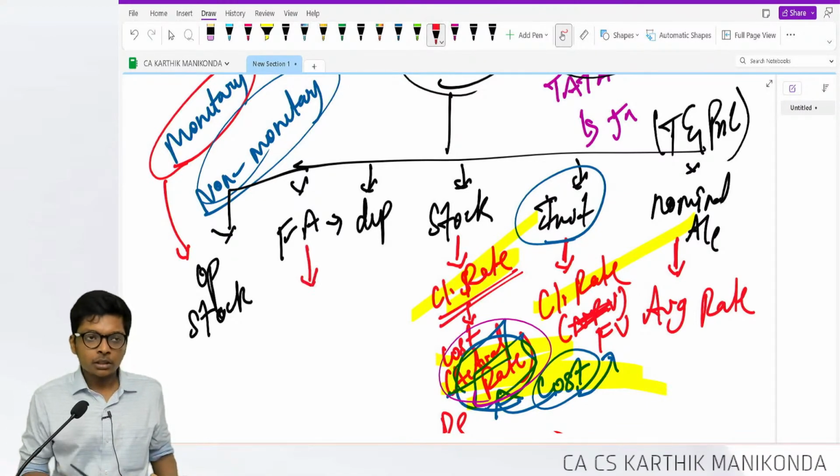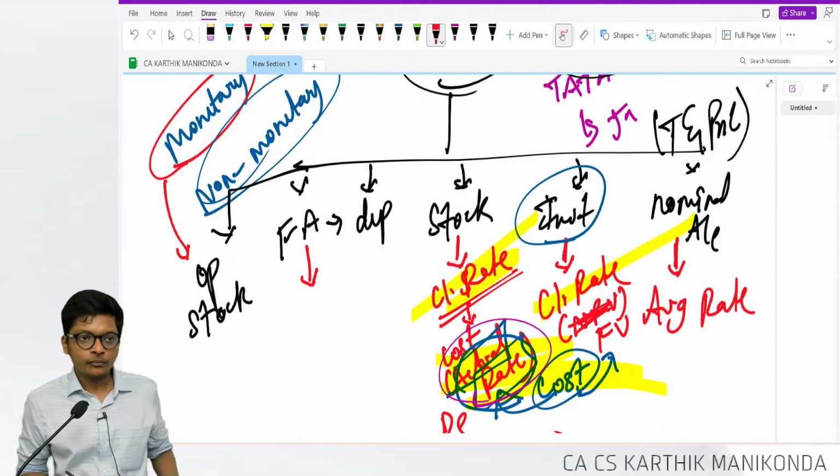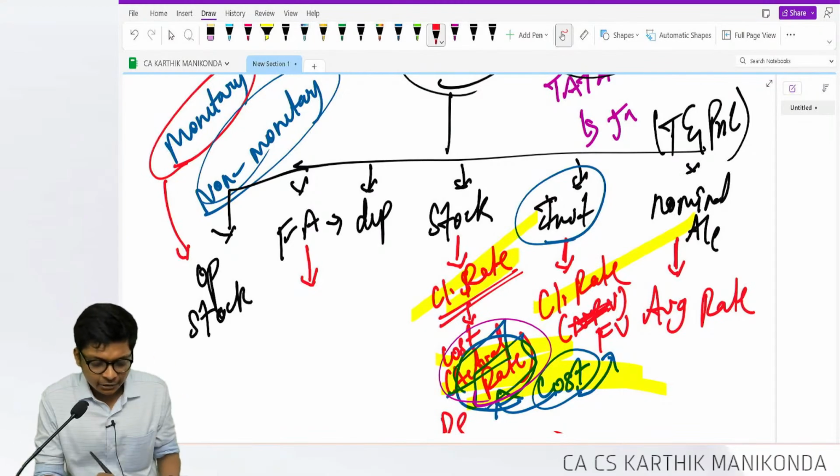Fixed asset. This comes in exam. No closing rate for fixed asset. Fixed asset is what rate?